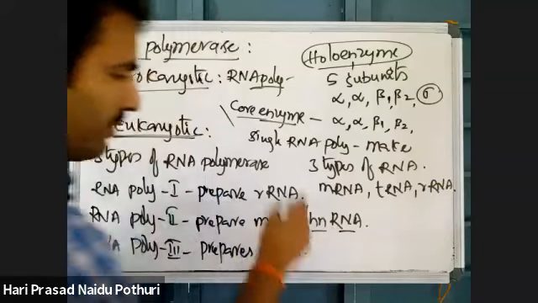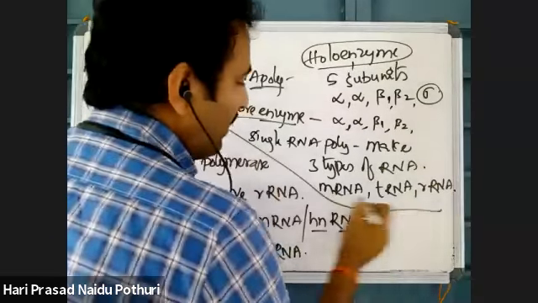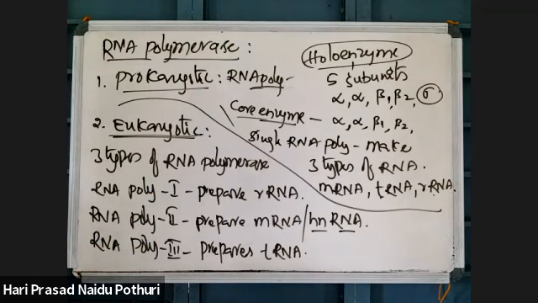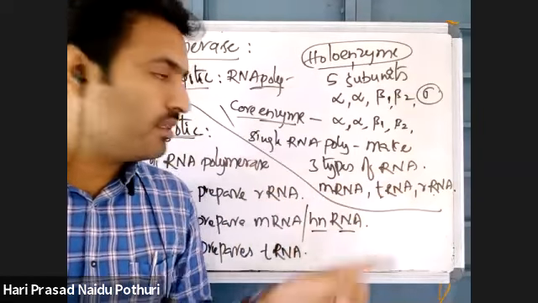This is very important. In prokaryotes, a single RNA polymerase can synthesize three types of RNAs: mRNA, tRNA and rRNA. But in eukaryotes, to synthesize each type of RNA there is one type of RNA polymerase. mRNA, tRNA and rRNA are all involved in translation, protein synthesis.